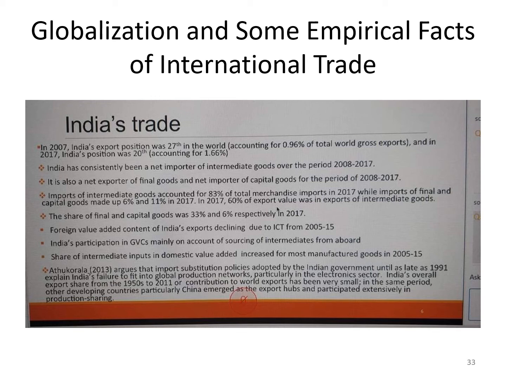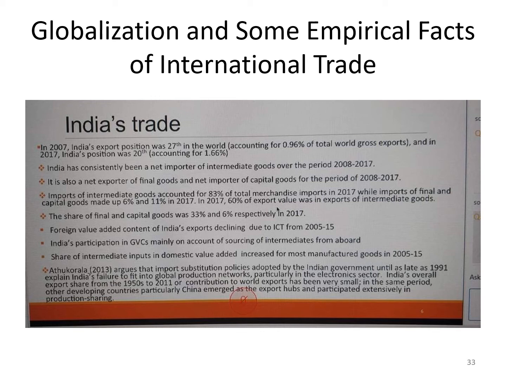Now, if you focus on India's trade, you can see that in 2007, India's export position was 27th in the world, accounting for 0.96% of the world gross exports. And in 2017, India's position was 20th, accounting for 1.66%. This is quite low. If you look at China, this has gone up to 14 to 15%.